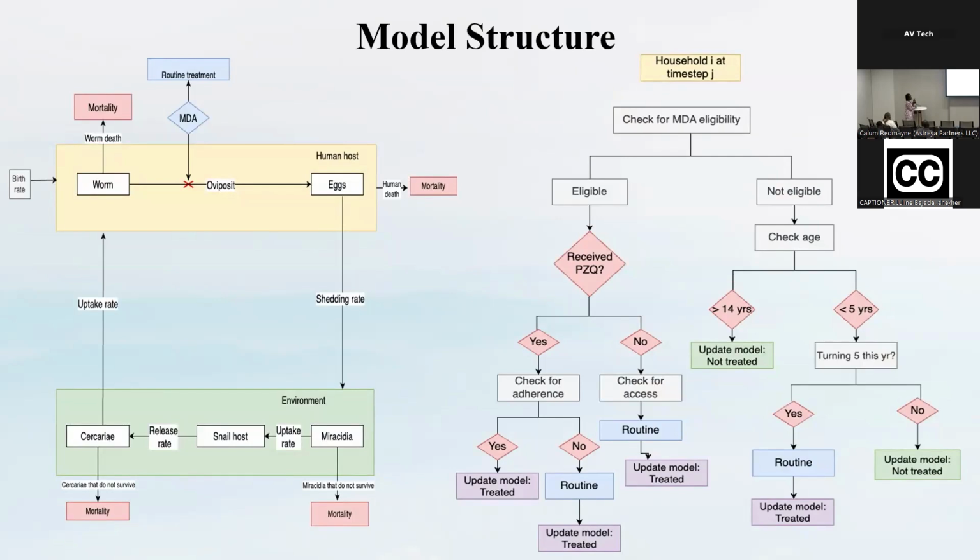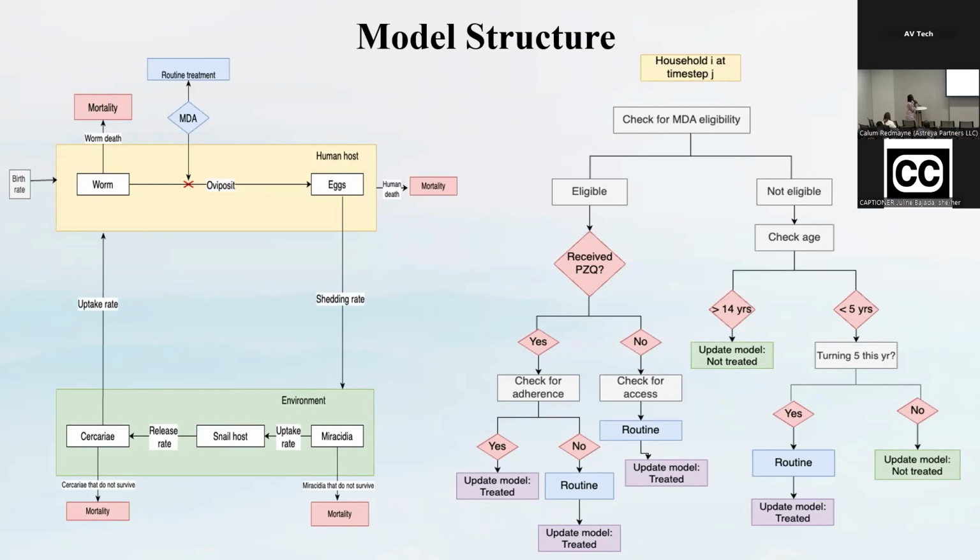So for the model, we consider the human host, the snail host, and also the environment. The human host is an agent, the snail host is an agent, and the households where these individuals live are also agents. We are also considering a multi-level agent-based model, so we have a child living in a household, that household within a community, and that community within different communities in the same area.